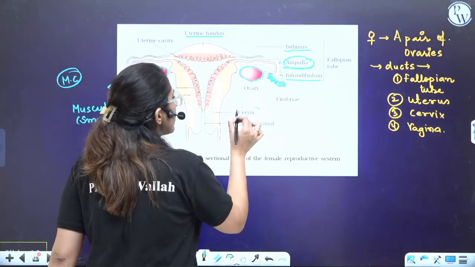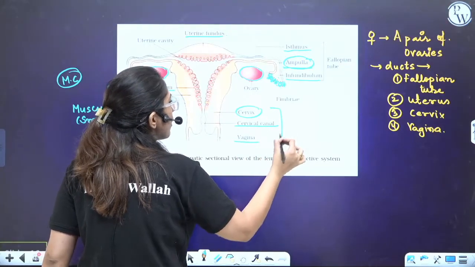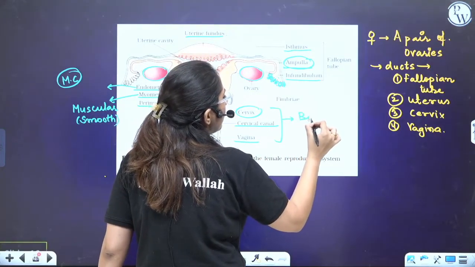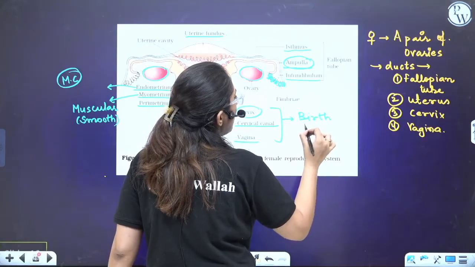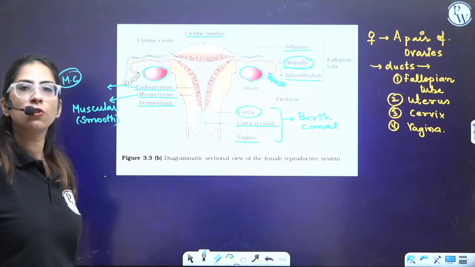Ultimately, this opens into a cervix. This is a cervical canal. This is a vagina. These structures form the birth canal. Cervix and vagina both form the birth canal. Ultimately, it opens into a birth canal.